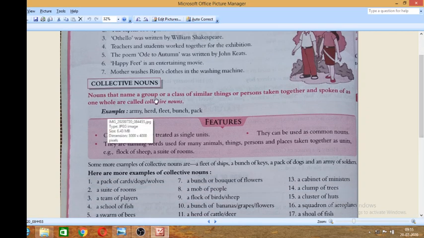Nouns that name a group or a class of similar things or persons taken together and spoken of as one whole are called collective nouns.